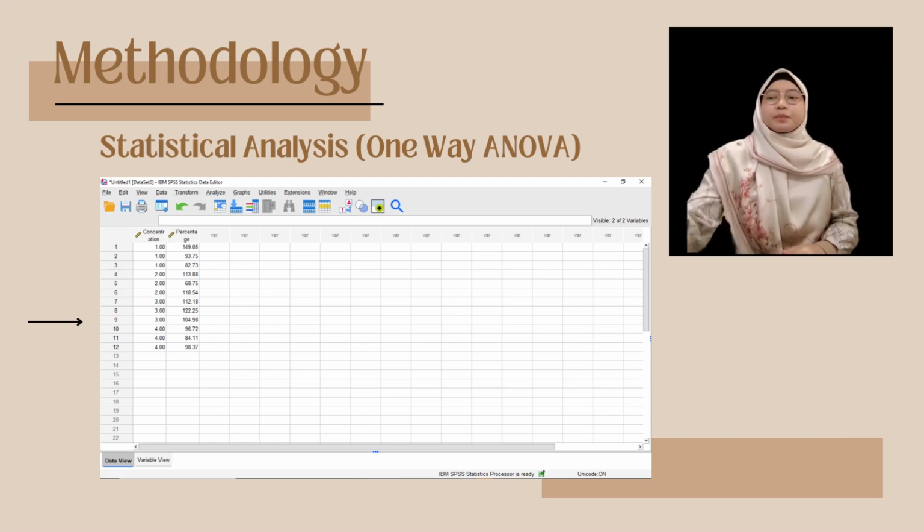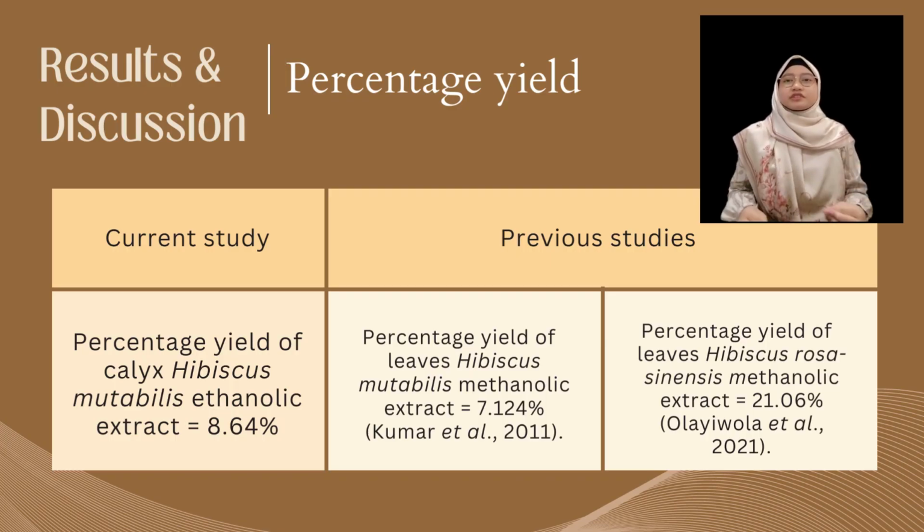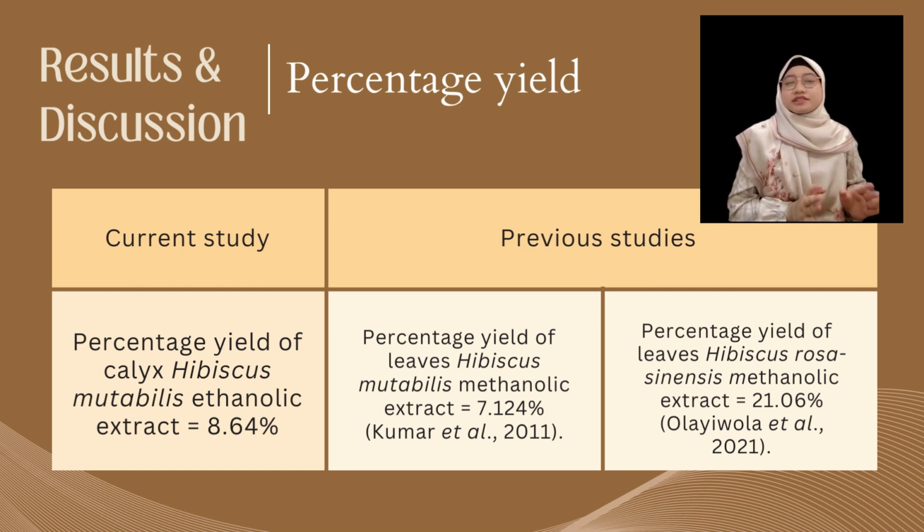the one-way ANOVA. So for the result, the percentage yield obtained for Hibiscus mutabilis is 8.64%, which is in line with another study conducted by Kumar et al., which is 7.1%. However, when we look at another study conducted on Hibiscus rosa-sinensis ethanolic extract, we can see that it has a higher percentage yield compared to Hibiscus mutabilis. So we deduce that this species has lower constituents when compared to Hibiscus rosa-sinensis.